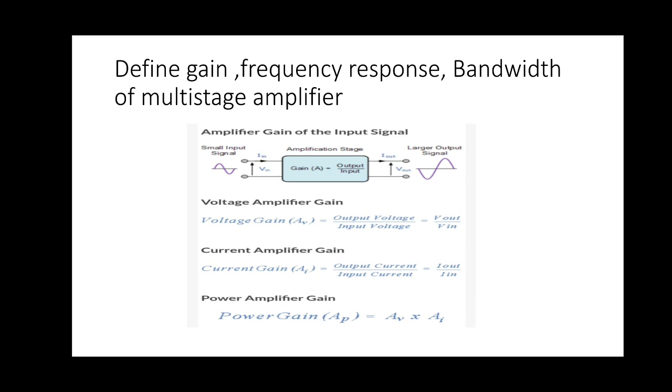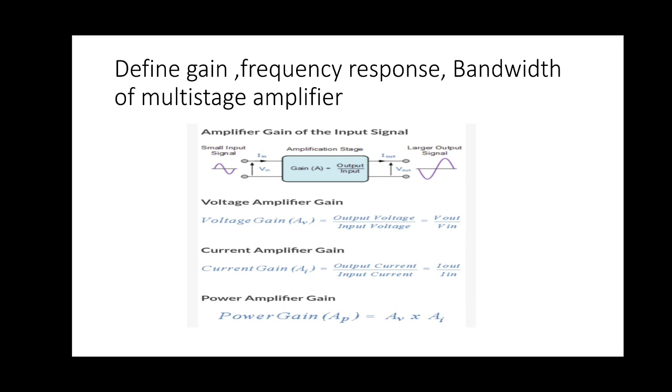For ease, we use the decibel, dB. The unit is bel or decibel. Decibel is defined as 10 times the logarithm of base 10.